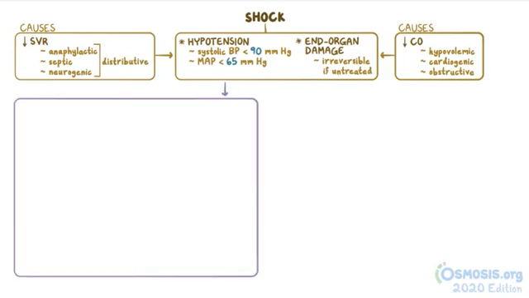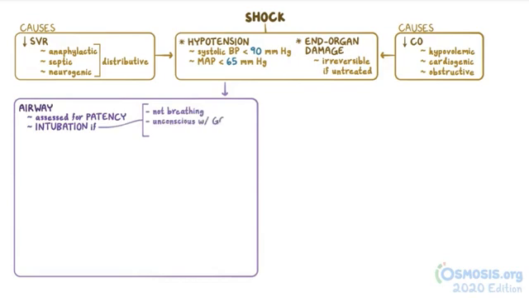Evaluation of shock starts with the ABCs: airway, breathing, and circulation. The airway is assessed for patency, and intubation is done if the individual is not breathing, unconscious with a GCS less than 8, or if they're in anaphylactic shock. Breathing includes assessing ventilation and oxygenation.